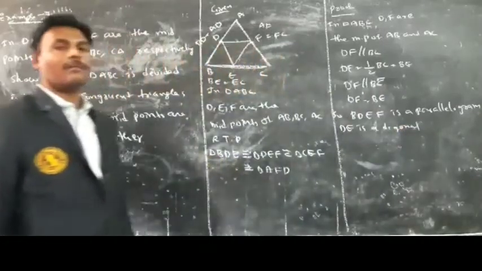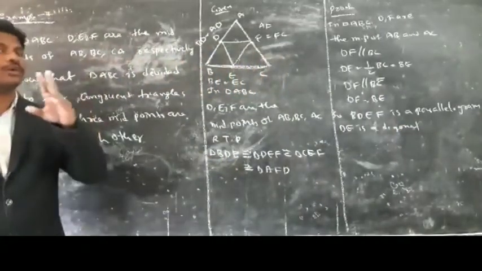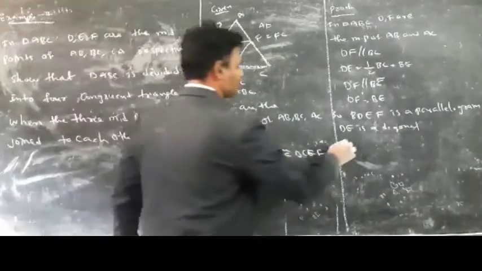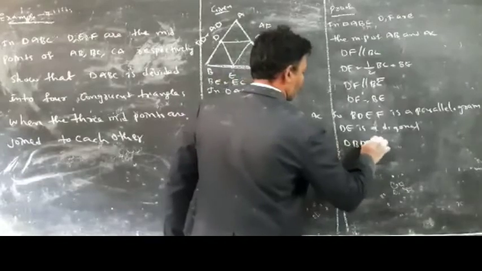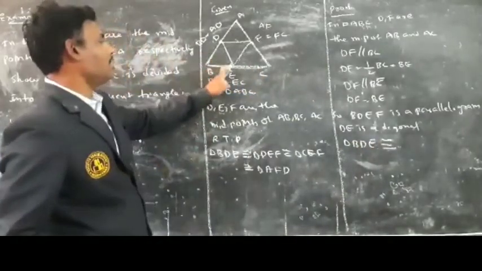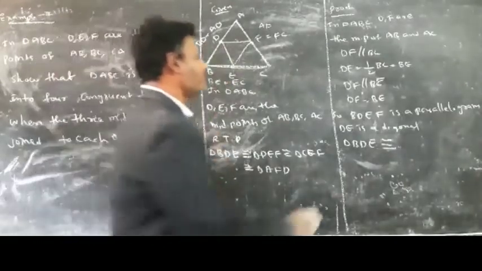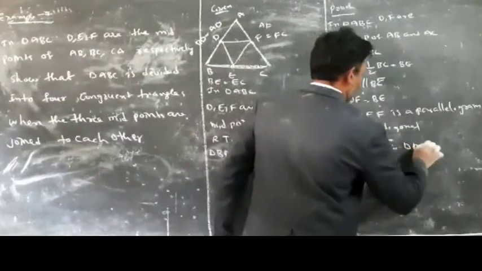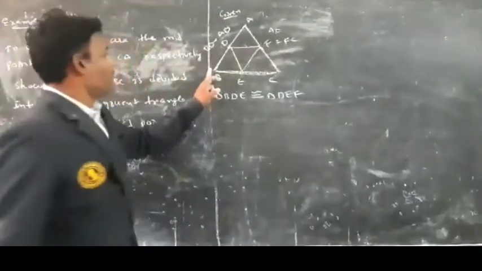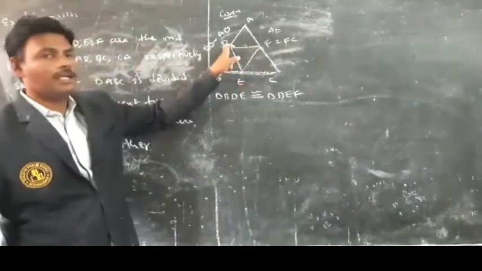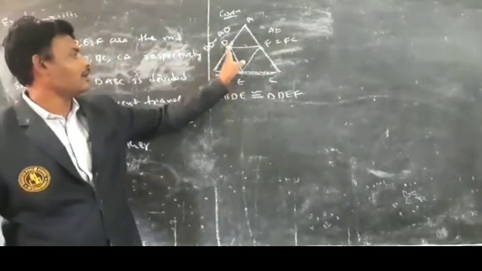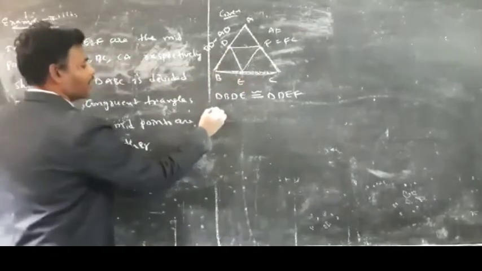In a parallelogram, a diagonal divides it into two congruent triangles. So triangle BDE is congruent to triangle DEF. This is equation 1.